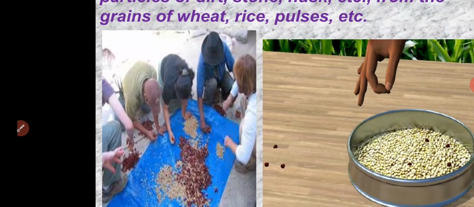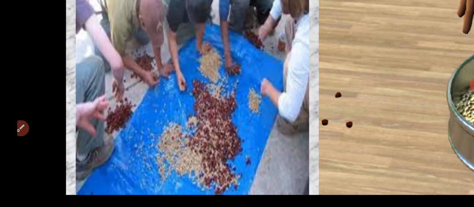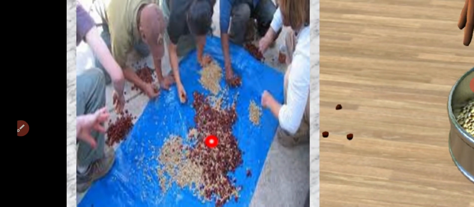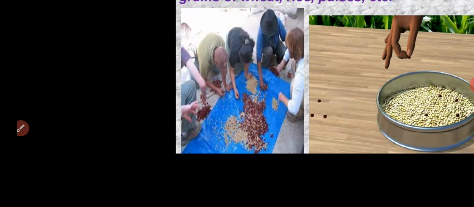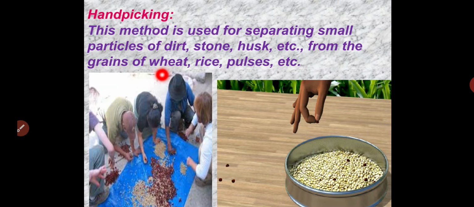Sometimes different grains are mixed together. How do you separate them? You separate them by hand picking, because they have the same size. We can't separate them with any other method, right? So we separate them with hand picking. So what can we say? Hand picking is a method used for separating small particles of dirt, stone, husk, etc. from the grains of wheat, rice, pulses, etc.